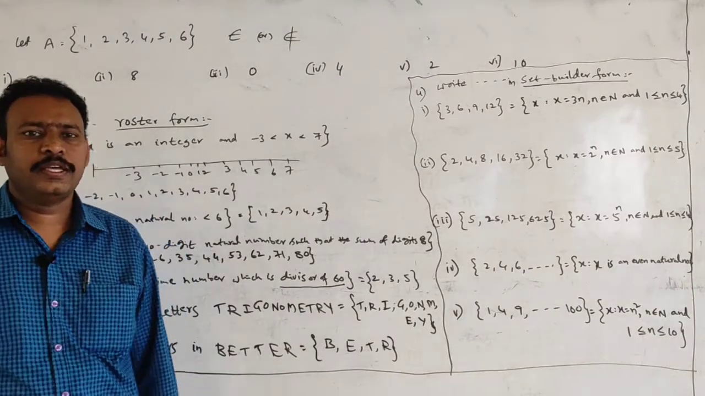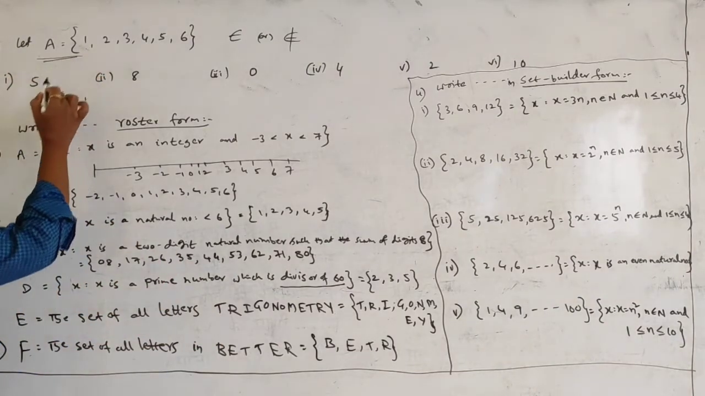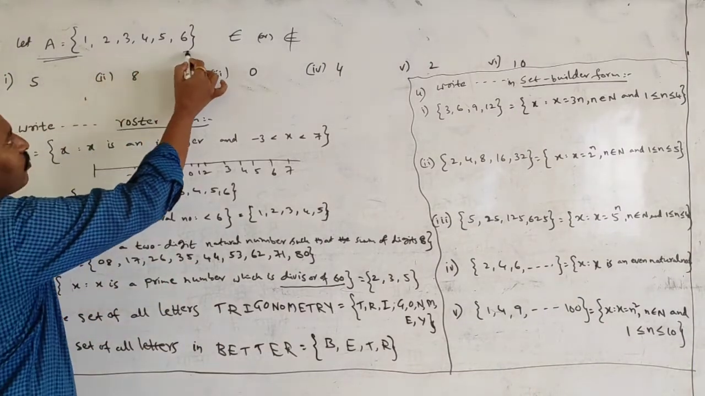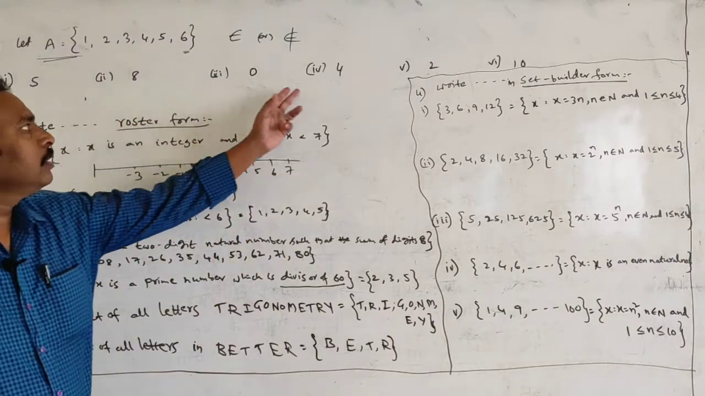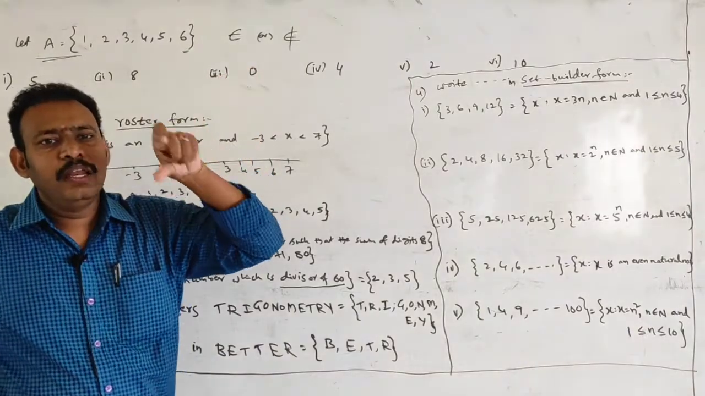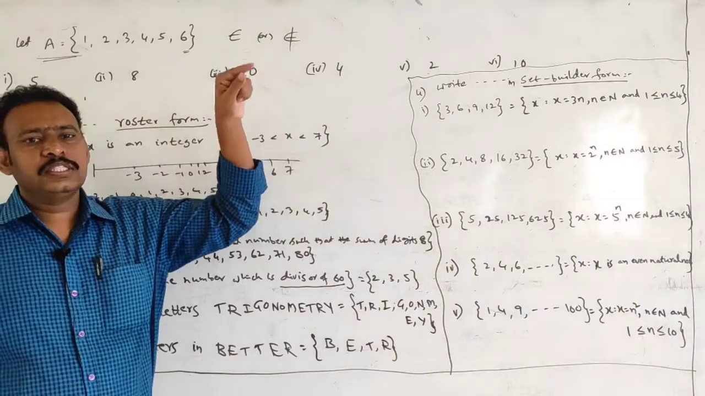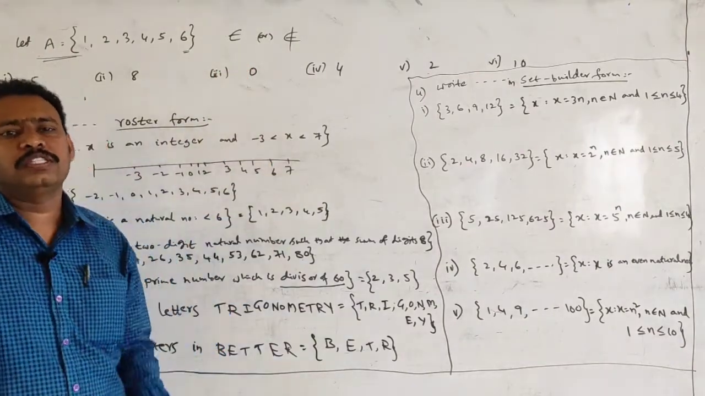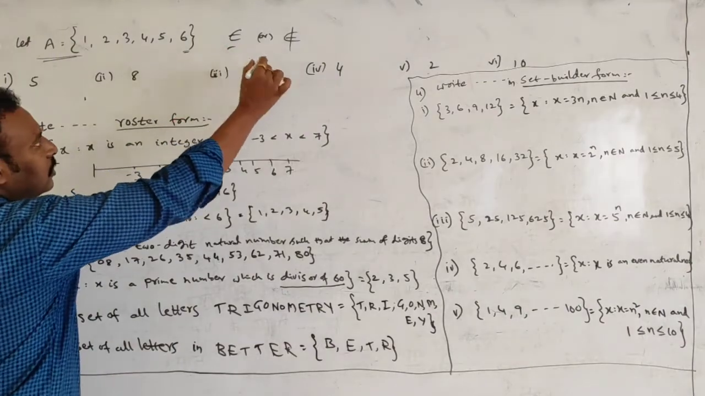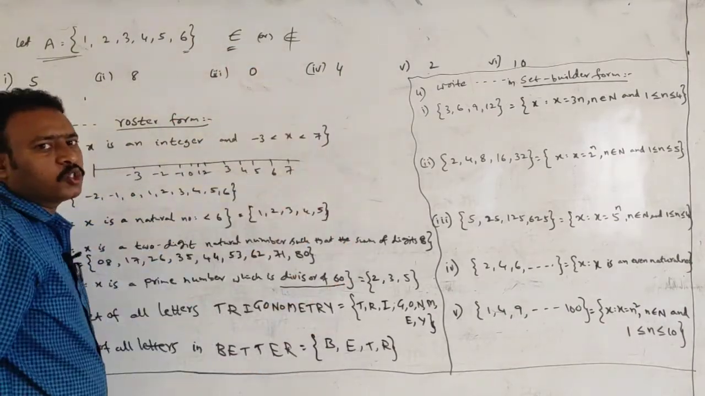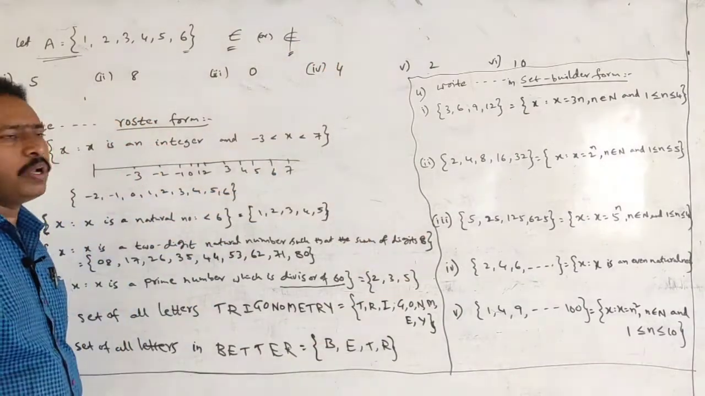Okay, students, you see the next problem. It says, let A be a set given as 1, 2, 3, 4, 5, 6. In some problems they ask whether an element or number belongs to that set or does not belong to that set. Very simple, students. If it is in that set, you write the symbol belongs to. If it is not in that set, you write does not belong to.